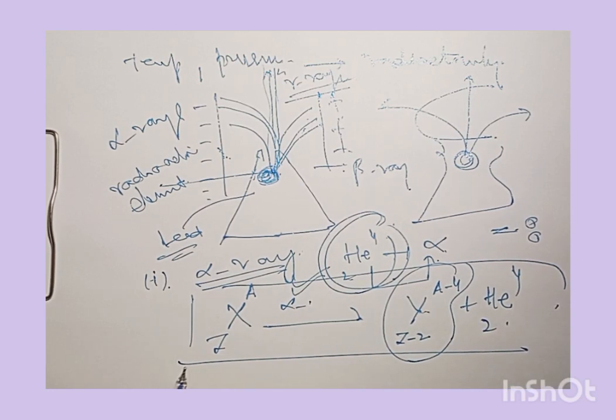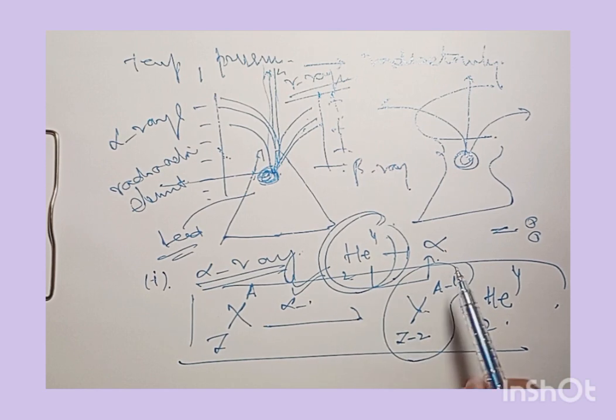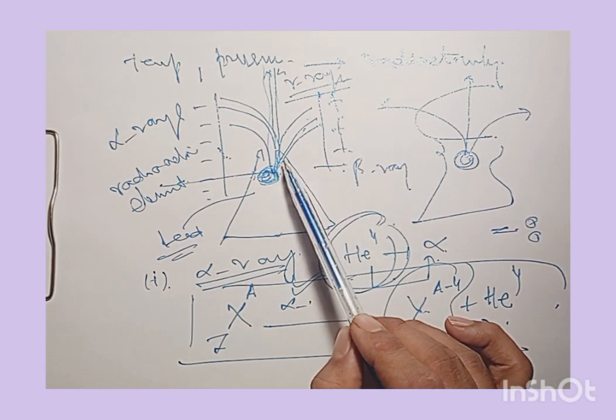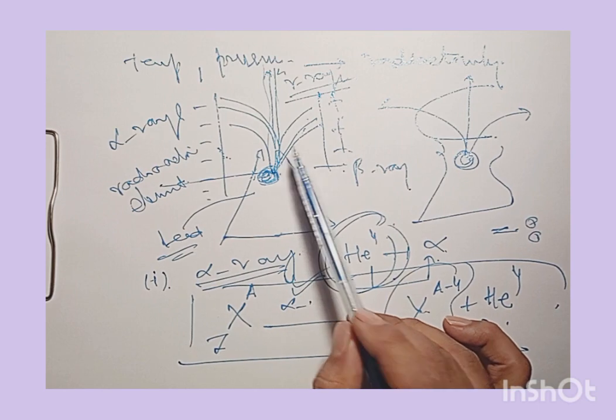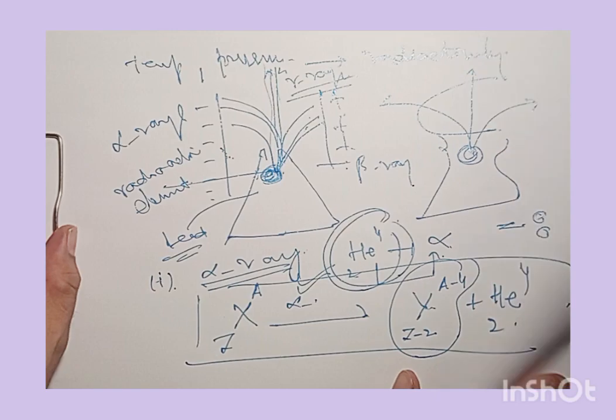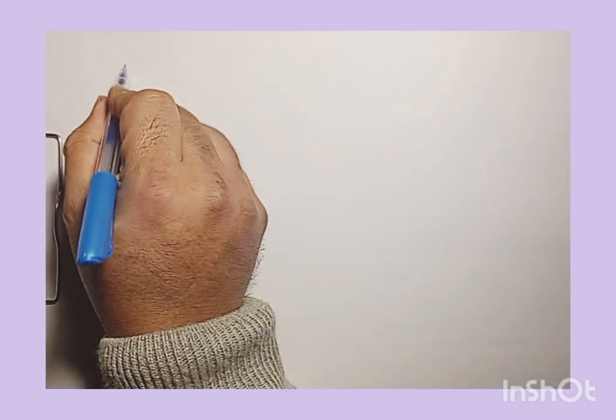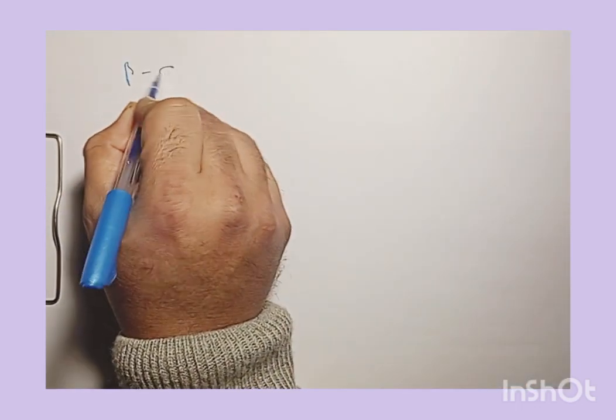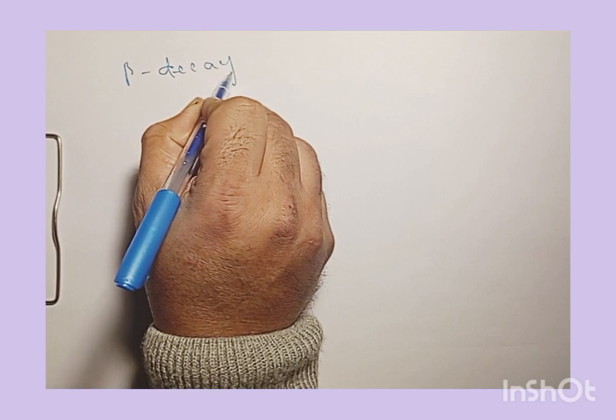Now, to move on from here, we have beta particles. And what are these beta particles? They are fast moving electrons. From the reaction point of view, this is beta decay.